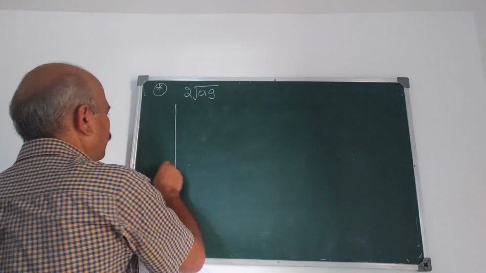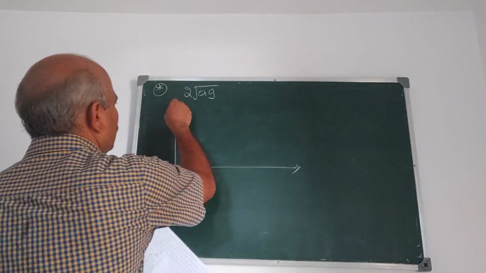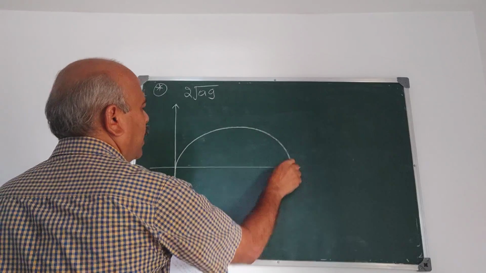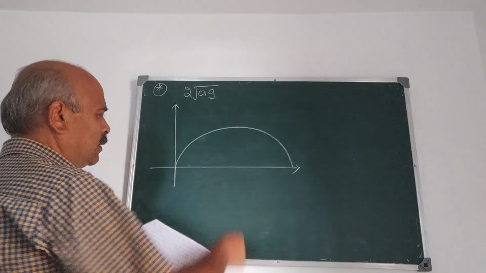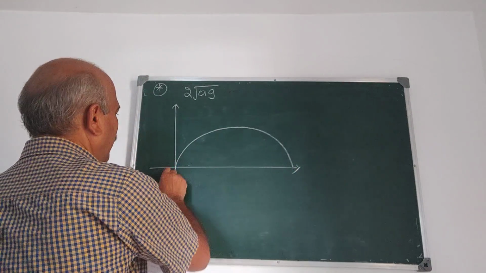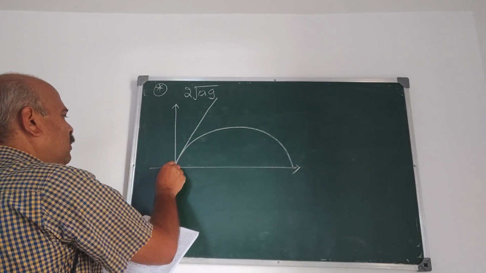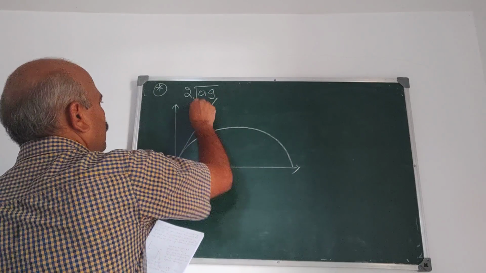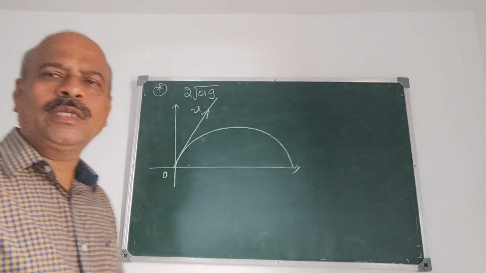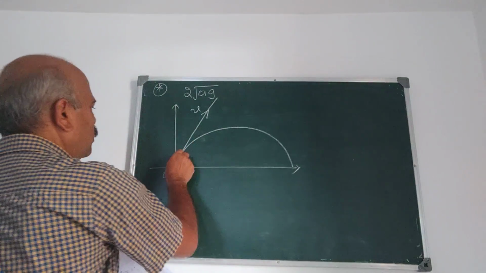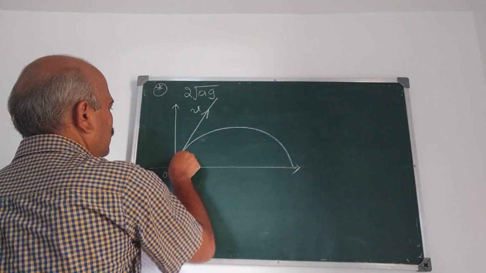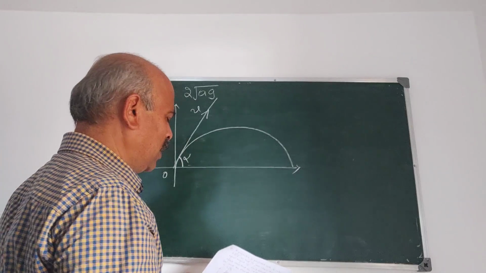See what is given. Suppose a particle is projected from O and this is the path of the projectile, that is called trajectory. I take this as O and u be the velocity of projection, means the velocity with which the particle is projected is u and angle of projection is alpha. What is given here?